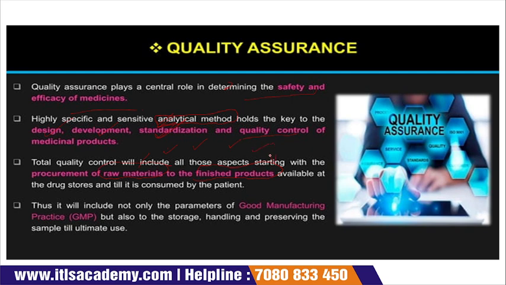After manufacturing we go with the final product available at the drugstore until consumed by the patient. After the production the products go to the medicinal shops, and from these shops we can purchase them, so it reaches the patient by the same procedure. Thus, it will include not only the parameters of good manufacturing practices but also storage, handling, and preserving the sample till ultimate use. If we purchase anything, we do not always use it immediately. It can be kept for at least 1 month, 2 months, 3 months, basically